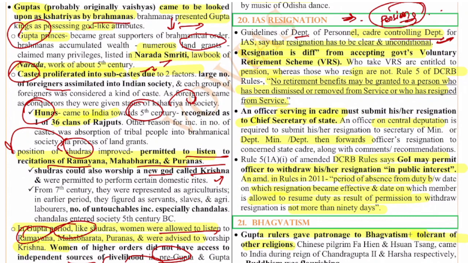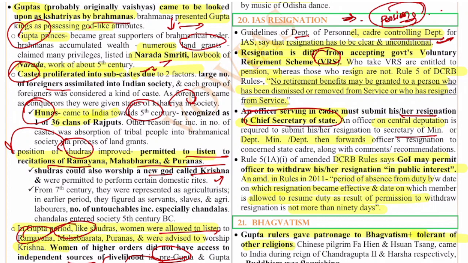Resignation is different from the voluntary retirement scheme, VRS, which means a person taking retirement from the service. An officer serving in the cadre must submit his resignation to the Chief Secretary of the state. An officer on central deputation is required to submit his or her resignation to the Secretary of the Ministry or Department, which then forwards the resignation to the concerned state cadre.